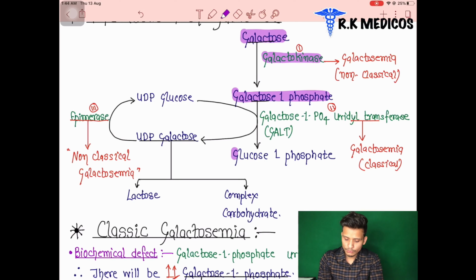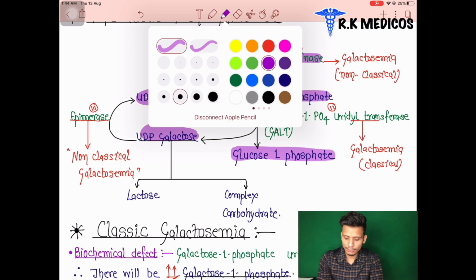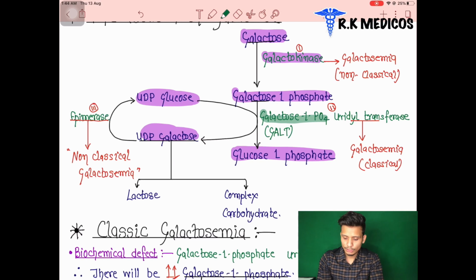Next, galactose 1-phosphate is converted into glucose 1-phosphate in the presence of UDP glucose, which is converted into UDP galactose. The enzyme here is galactose 1-phosphate uridyl transferase.